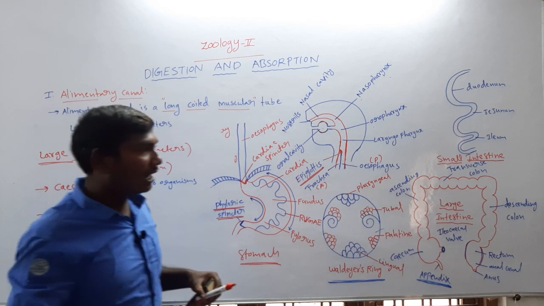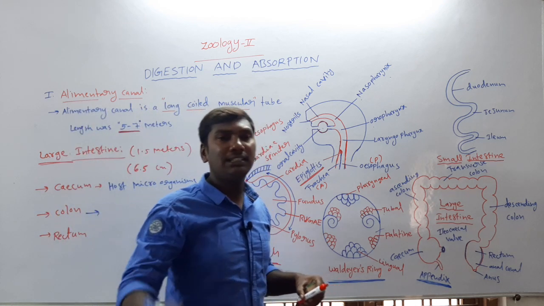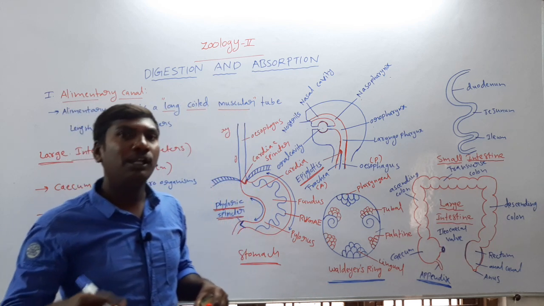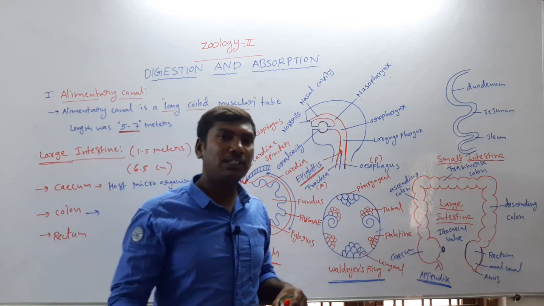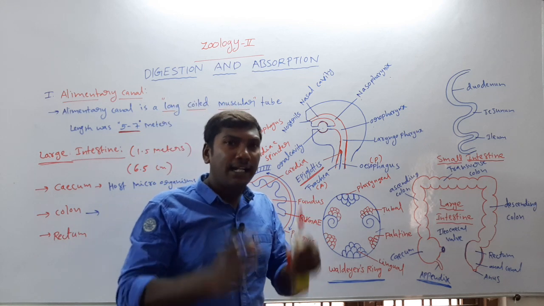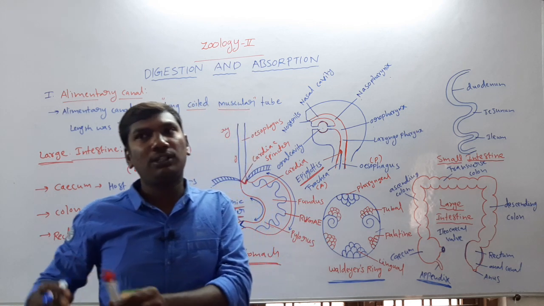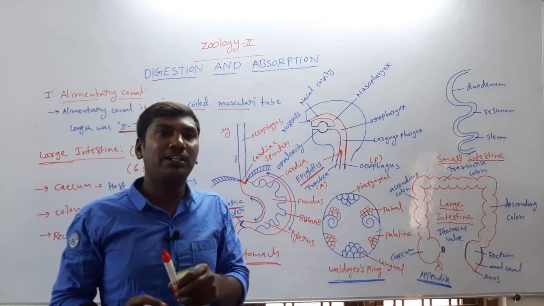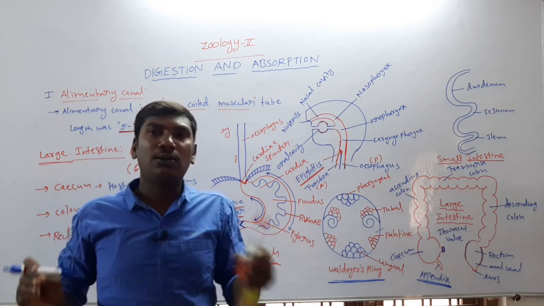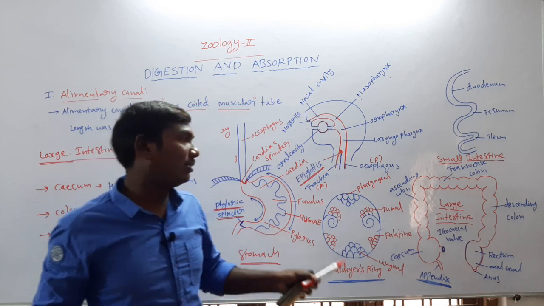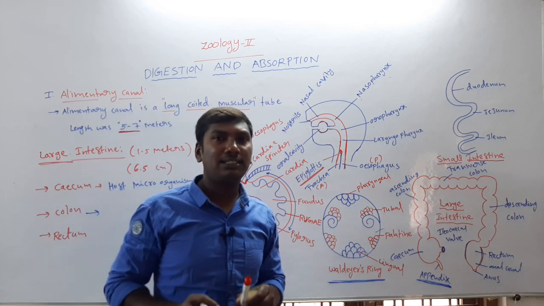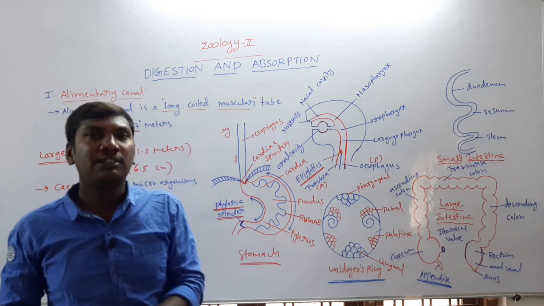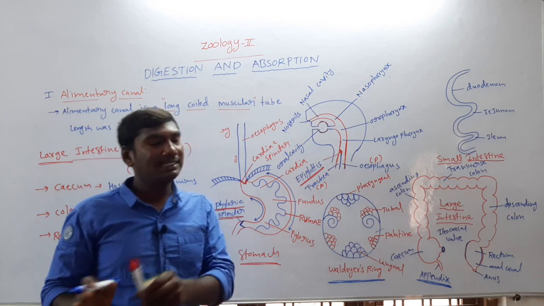Next, the large intestine releases mucus. The mucus has a lubricant function, so the undigested waste material goes to the outside easily, with free movement. The large intestine length is 1.5 meters, and width is 6.5 centimeters.